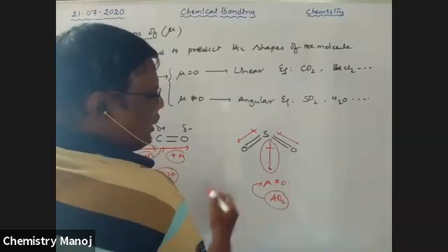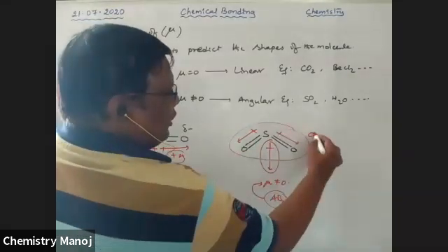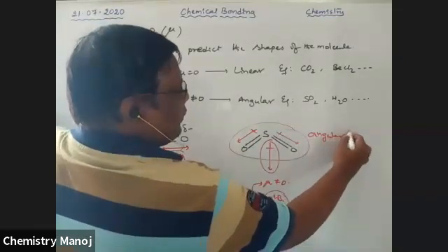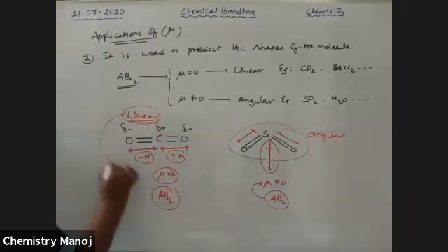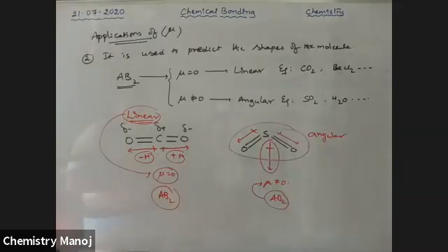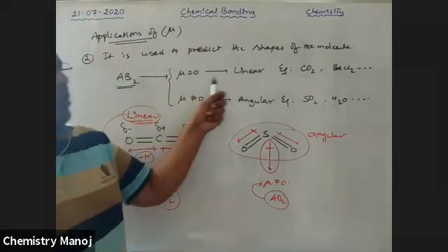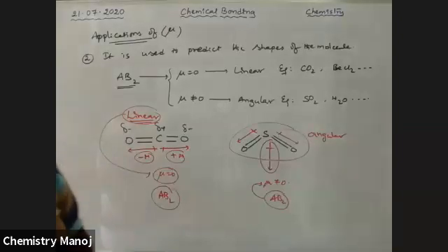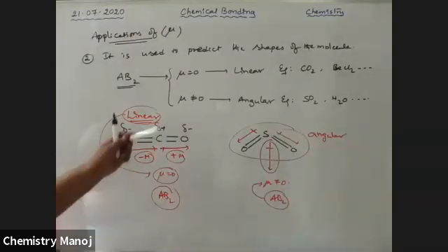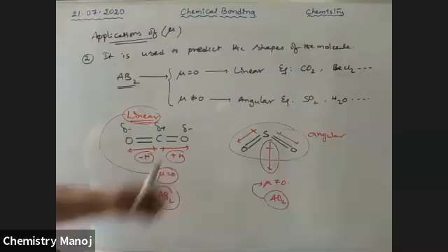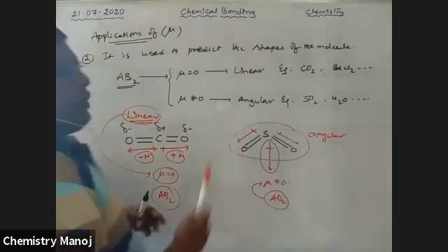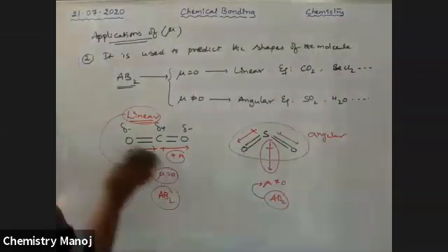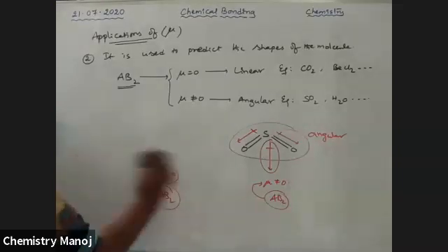Okay, those molecules having mu not equal to 0 have an angular shape. So AB2 type molecules whose mu is equal to 0 are linear, and those whose mu is not equal to 0 are angular. Examples are CO2, BeCl2 like that, and for angular, H2O, SO2 like that. So these are AB2 type molecules. That is the case.